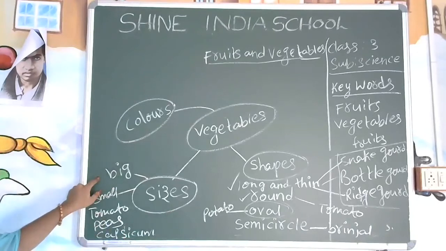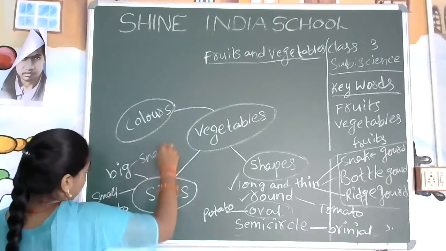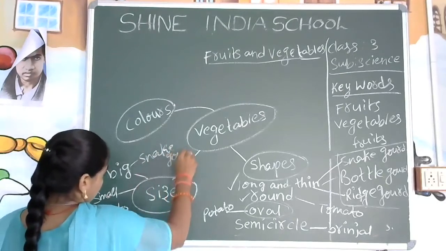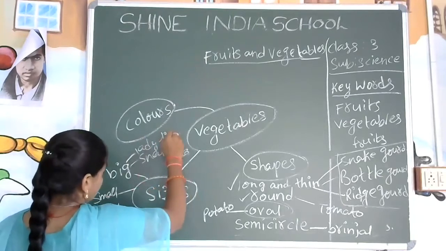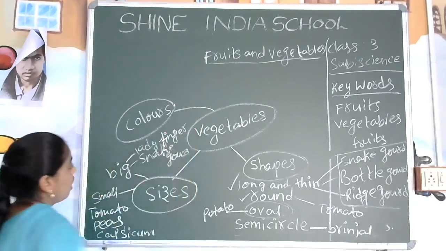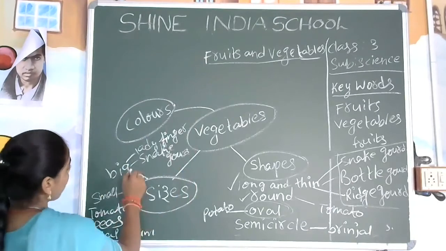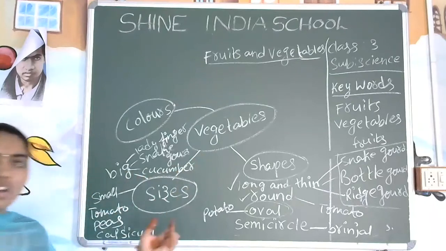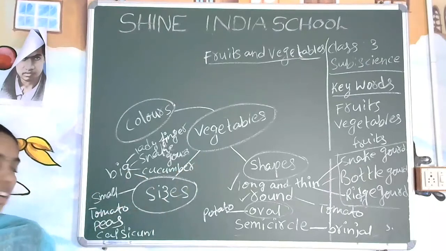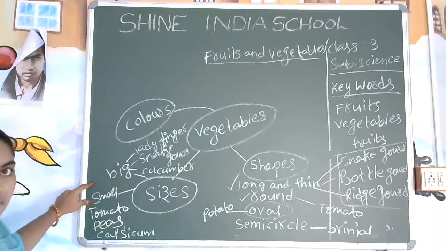Okay, what about the big vegetables? Yes, already we have written. Snake gourd, ladyfinger. Next, what we can see, cucumber also is big in size. Either big in length or in size you can see. Big and small are the two sizes for the vegetables.